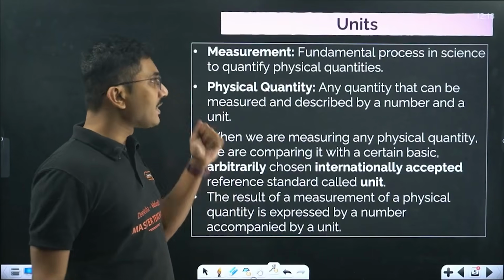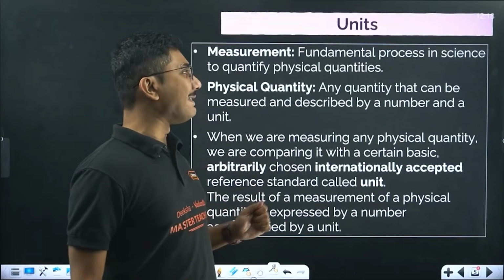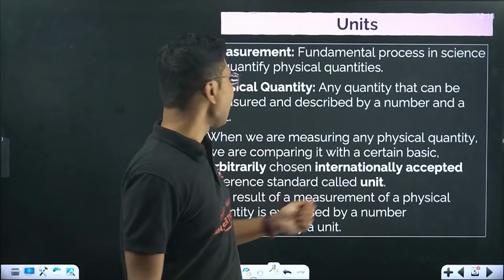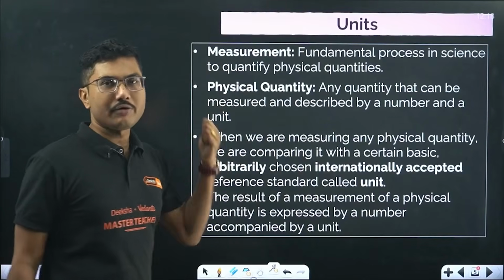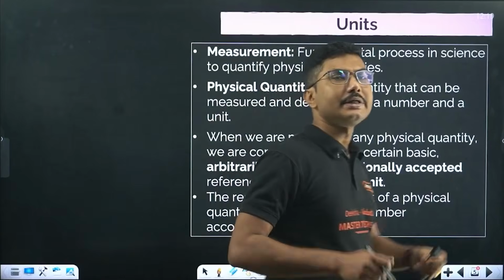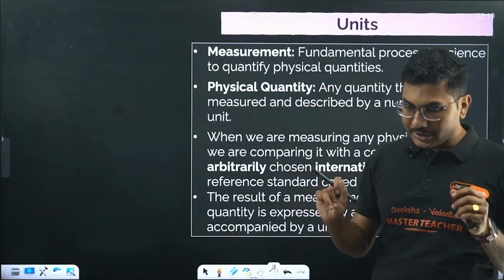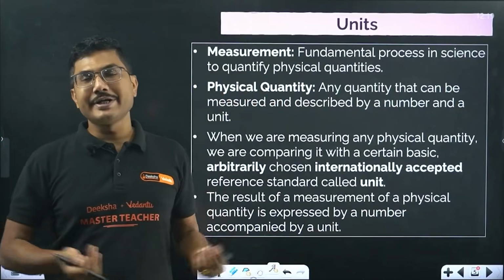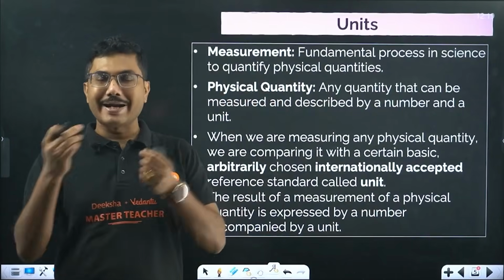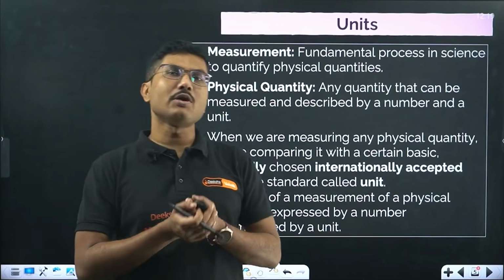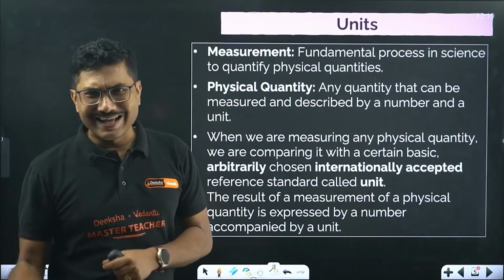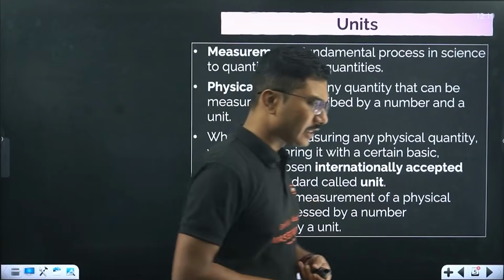Next, physical quantity. Any quantity that can be measured and described by a number and a unit is called a physical quantity. So a physical quantity is something which can be measured and described by a value and a unit. For example, mass, length, time, they are physical quantities.